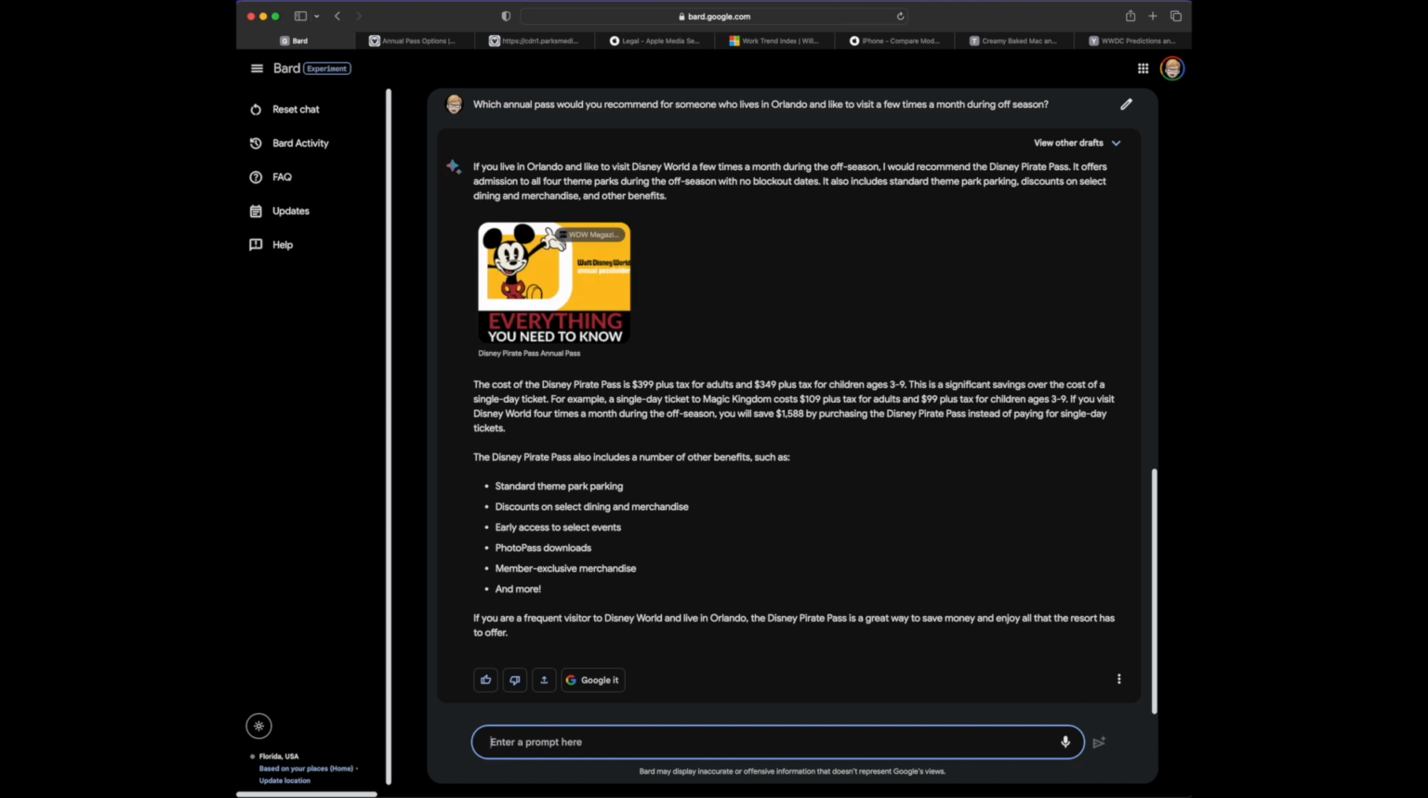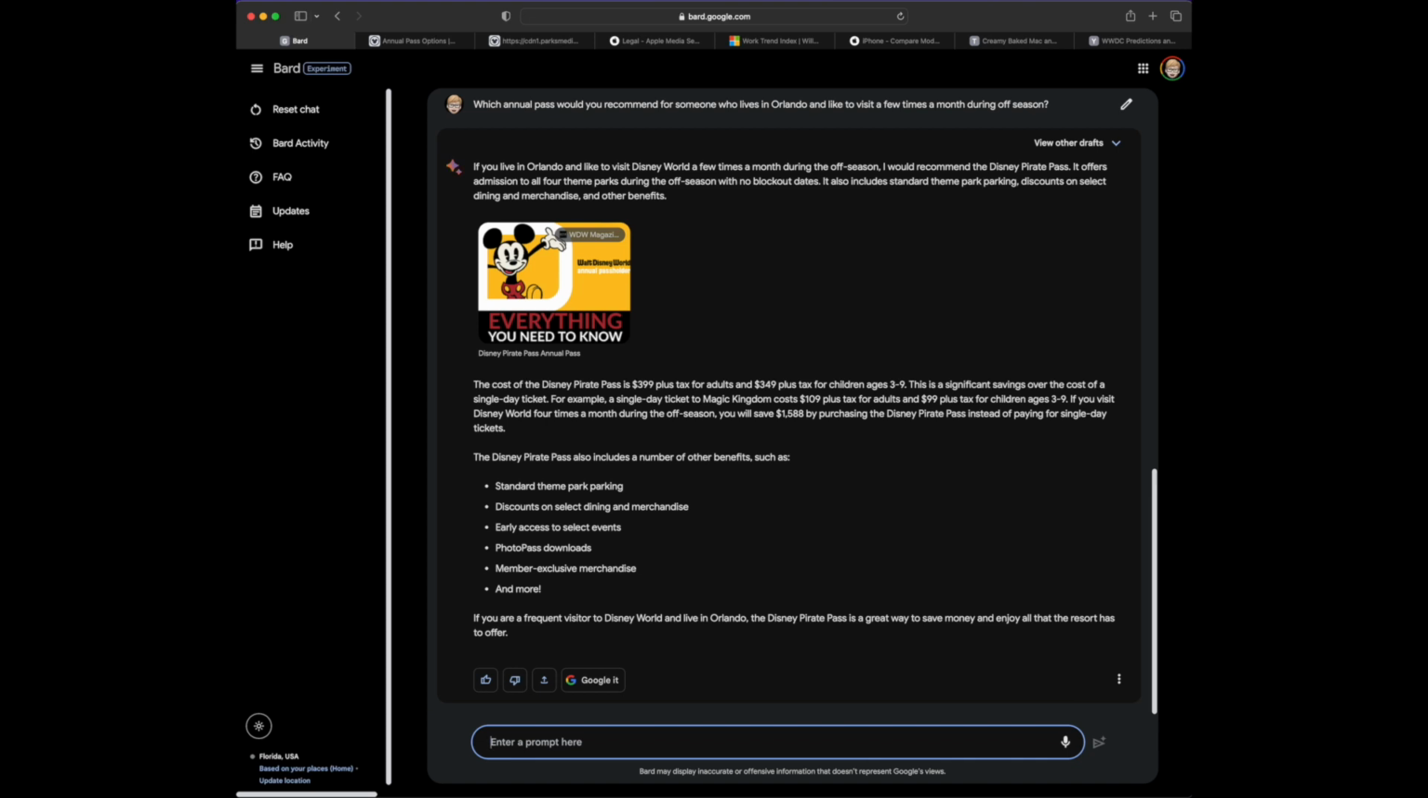All right, so if you live in Orlando and like to visit Walt Disney World a few times during the off-season, I would recommend the Disney Pirate Pass. It offers admission to all the parks during off-season with no blackout dates. It includes standard theme park parking discounts. So that's great. The cost is significantly cheaper than the others. So why waste money paying for a pass that I wouldn't really use?